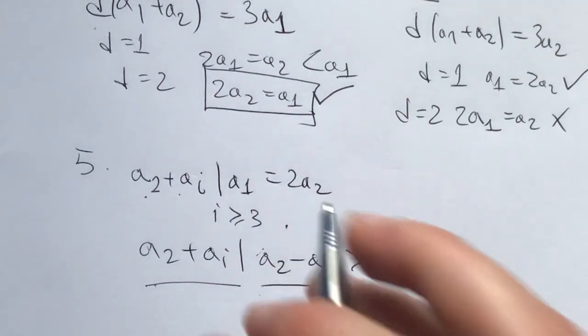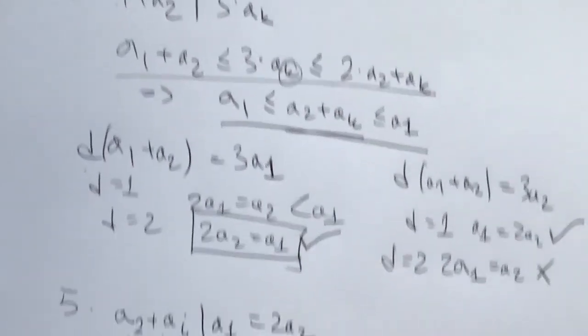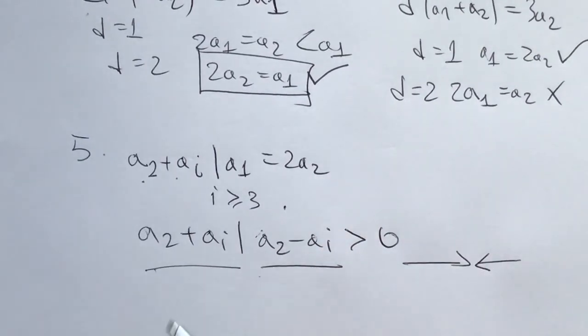Now, given that our original assumption led to a contradiction, this means that our original assumption was false. Namely, this means there do exist indices i and j such that ai plus aj does not divide any of the numbers 3 times a1, 3 times a2, or 3 times an.